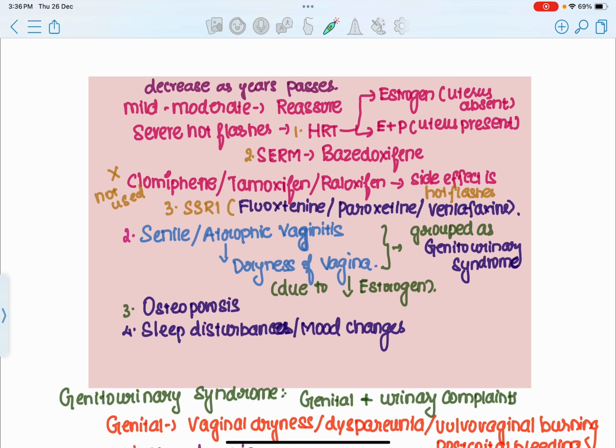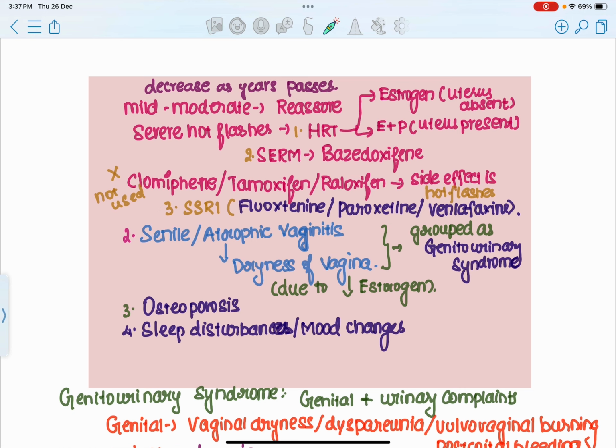We are going to divide the patients into mild, moderate and severe. The patient who has only mild to moderate hot flashes, you need to just reassure. Make sure the patient understands that this is nothing but a vasomotor symptom which every female is going to experience once she attains menopause. Nothing to worry about, just reassure the patient and give some vitamin supplementation to that female.